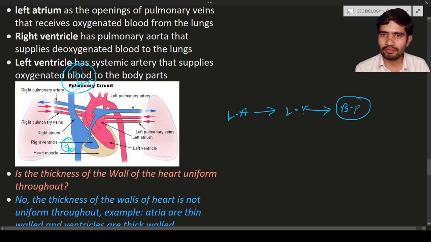From the left ventricle to the body parts, there is a valve and a major blood vessel. That major blood vessel is known as the systemic aorta. This major blood vessel divides into many arteries, and this is how the body parts receive blood from the arteries.